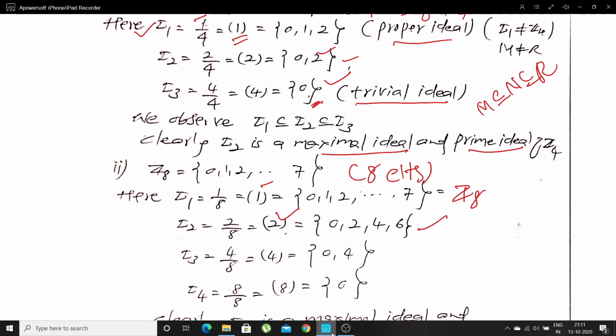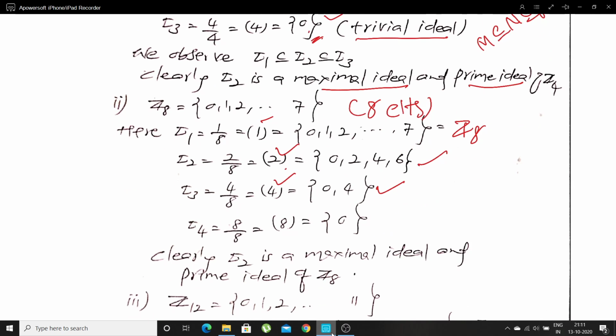Next ideal I denote by I3. 4 divides 8, that means generated by 4. What we get is only 2 elements, 0 and 4. Last one, 8 divides 8 means generated by 8. Since the remainder is 0, we get only one element, that is the trivial ideal, the set containing the identity element.